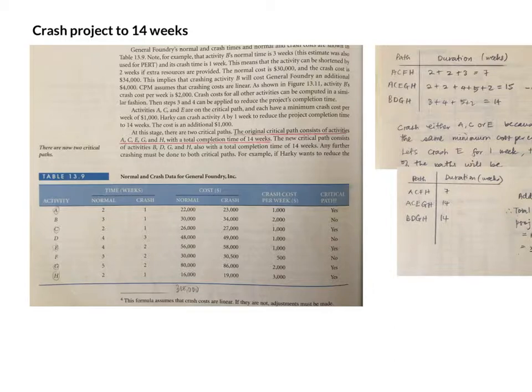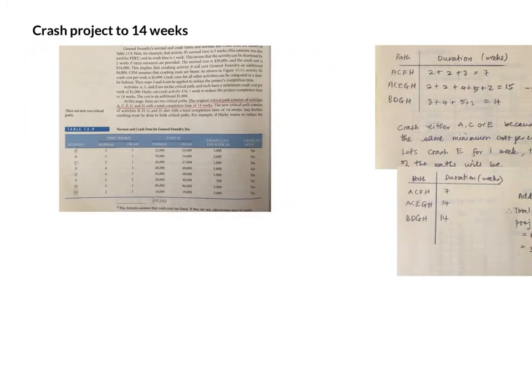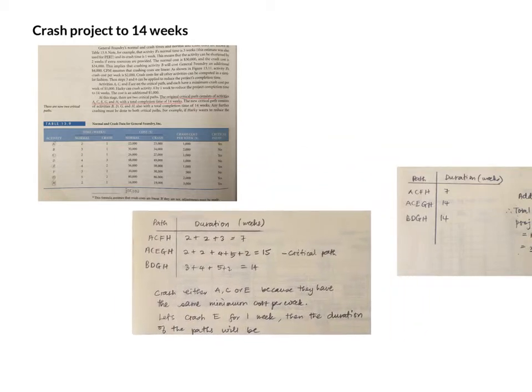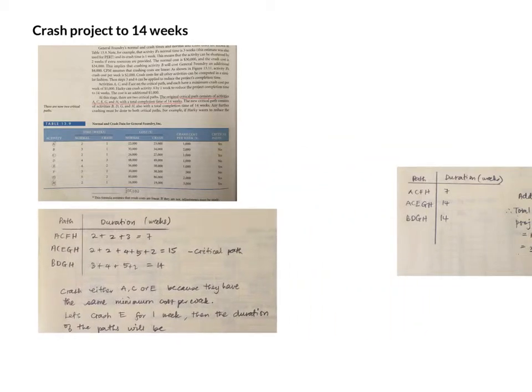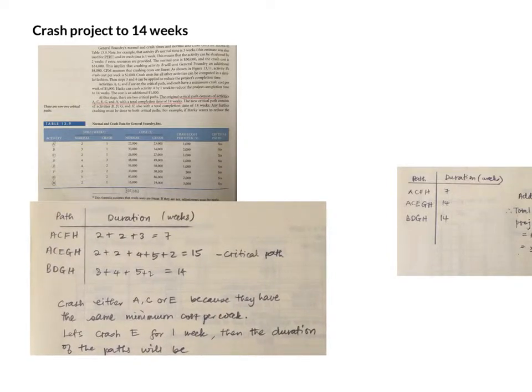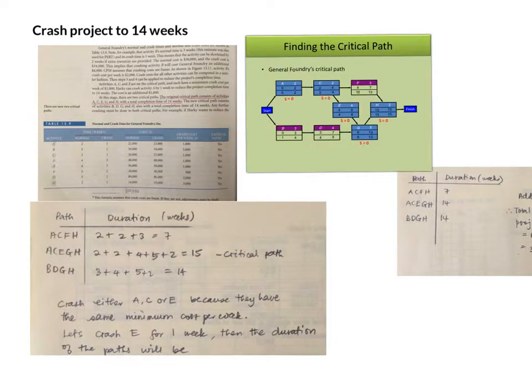Now, to crash the project, we have to look at the activities on the critical path. Let me show you this diagram here. We have the paths: ACFH, ACEGH, BDGH. Now where do I get these paths? Let me show you.